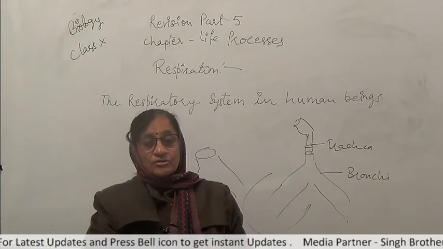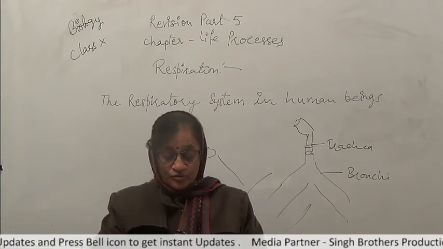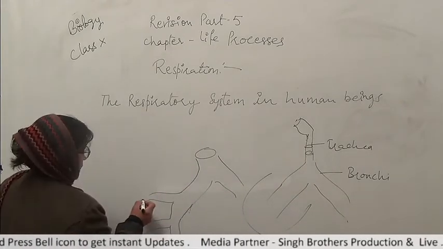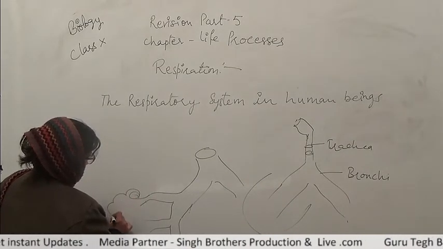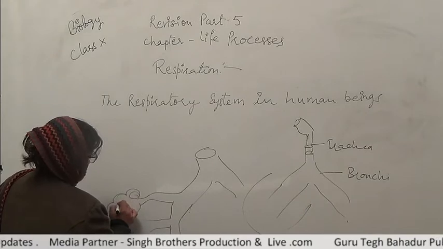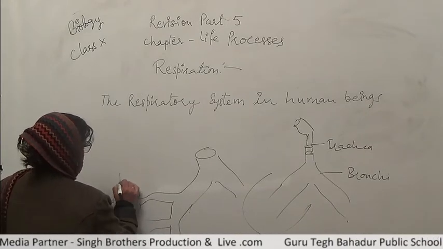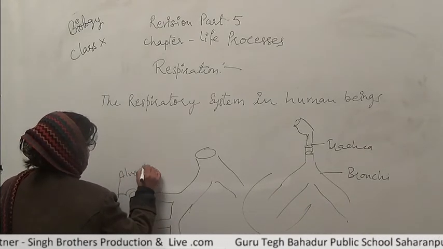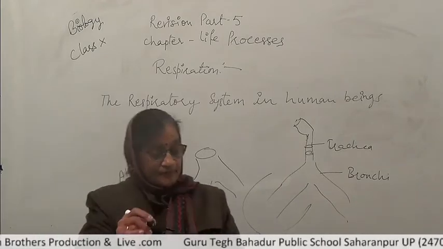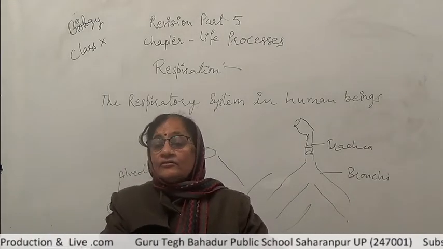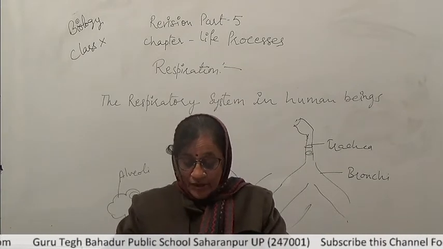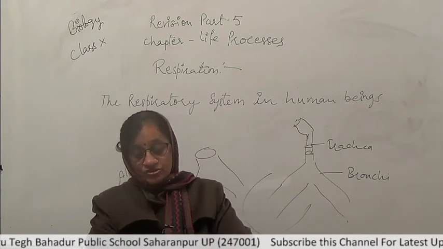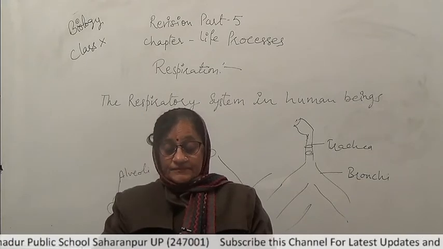These bronchioles finally terminate into balloon-like structures. Here these balloon-like structures are present. These are called the alveoli or alveolar sacs. The walls of alveoli provide a surface where the exchange of gases can take place.